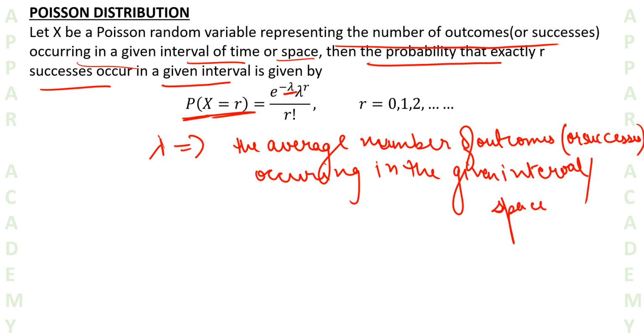Now, the important thing: the Poisson distribution has a single parameter, that is lambda. If we know the value of lambda, we can compute any probability out of it. We don't need to know anything else. What are the total number of possible outcomes, or the total number of failures or successes? We don't need to know anything about it. We just need to know the average number of successes, that is lambda.